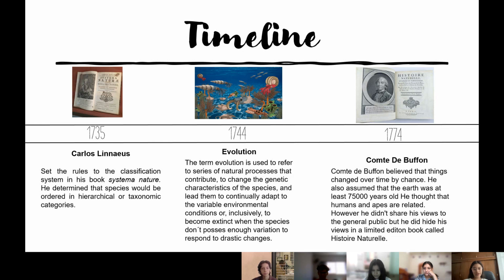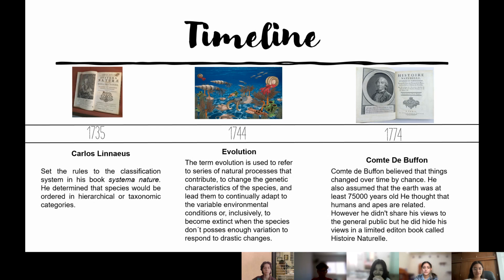In 1744, evolution. The term evolution is used to refer to a series of natural processes that contribute to change the genetic characteristics of a species and lead them to continually adapt to the variable environmental conditions, or inclusively to become extinct when the species don't possess enough variation to respond to drastic changes.